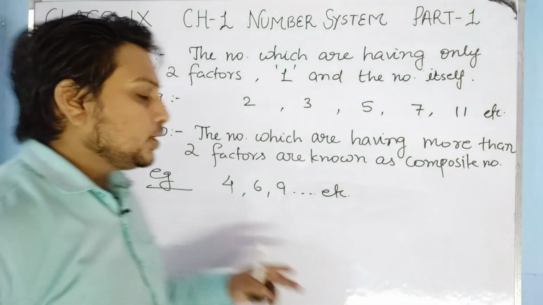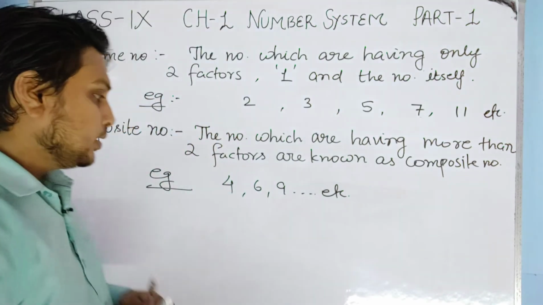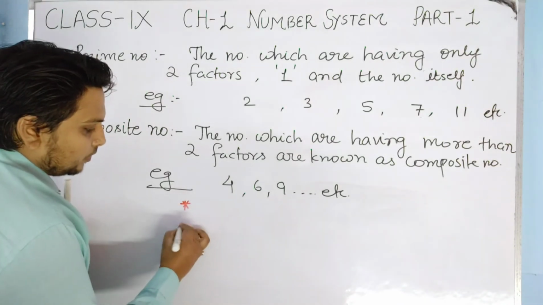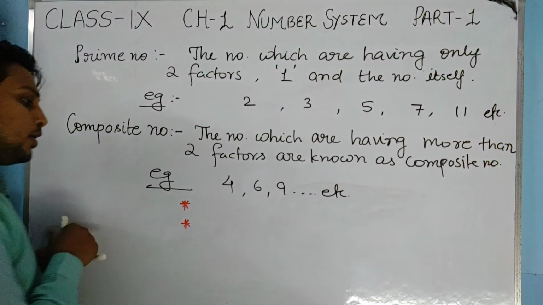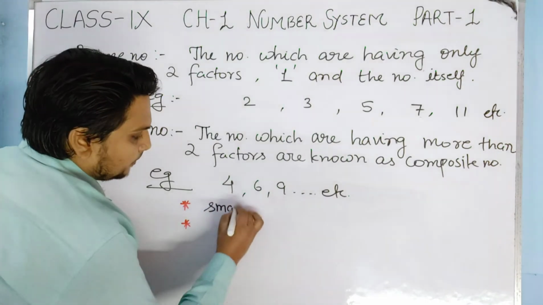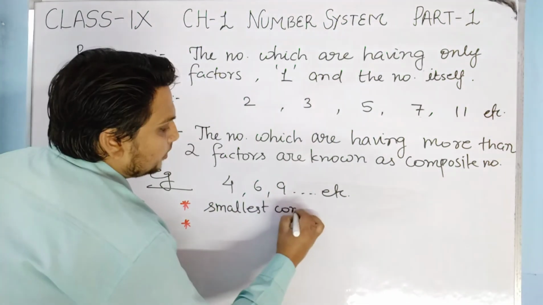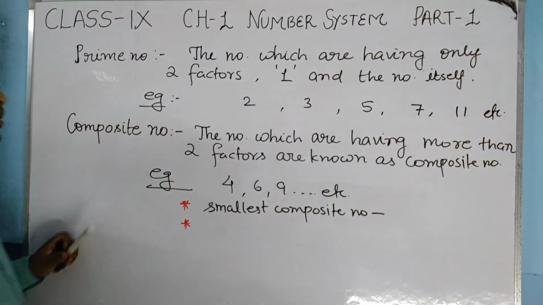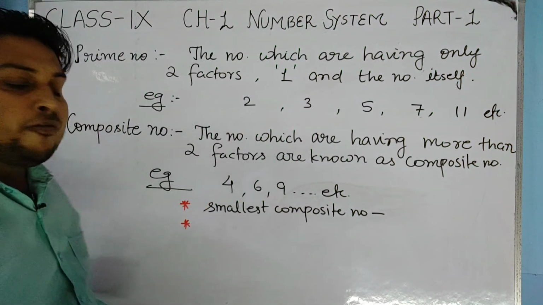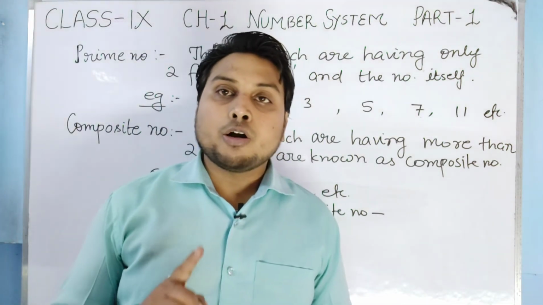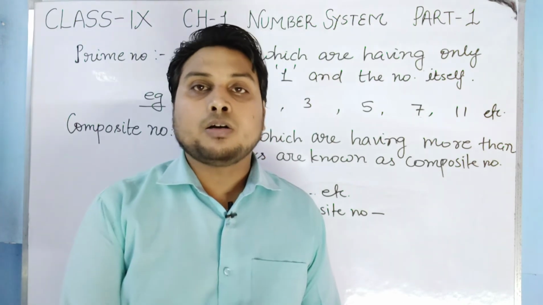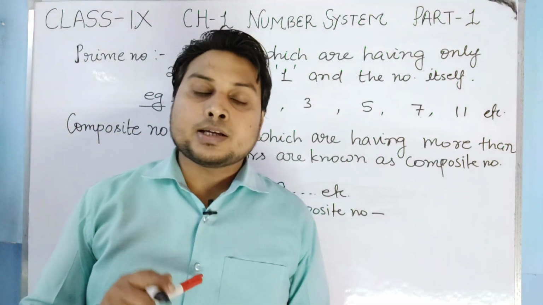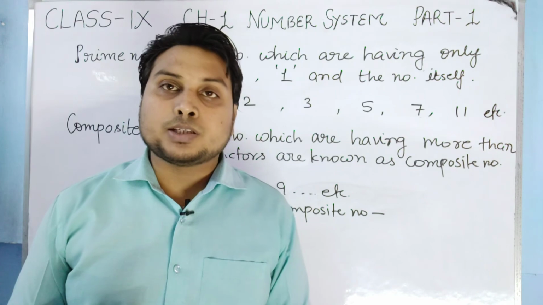The smallest composite number is what? I will tell you two points here. What is the smallest composite number? So you can see, if we talk about 1, is 1 prime or composite? For prime it needs two factors, two factors is a must.